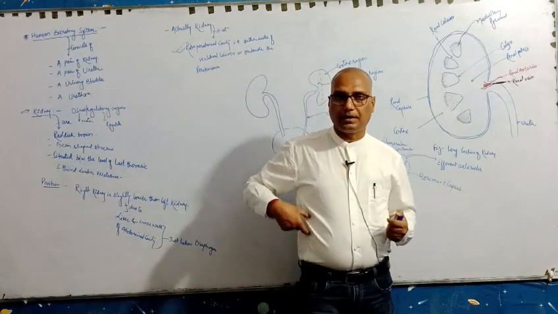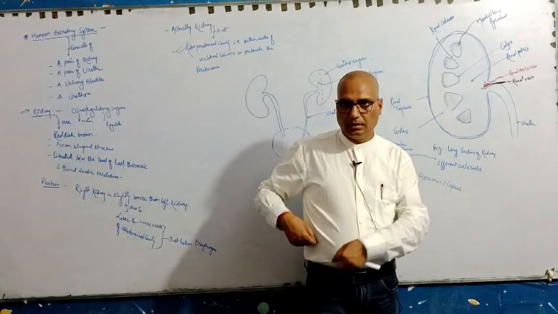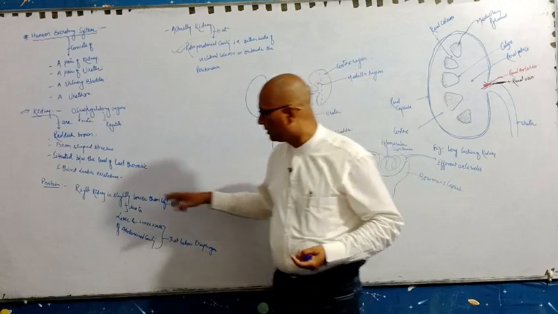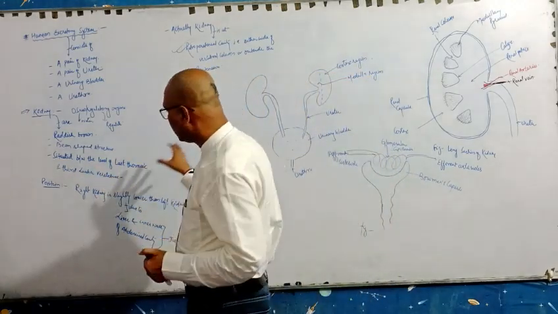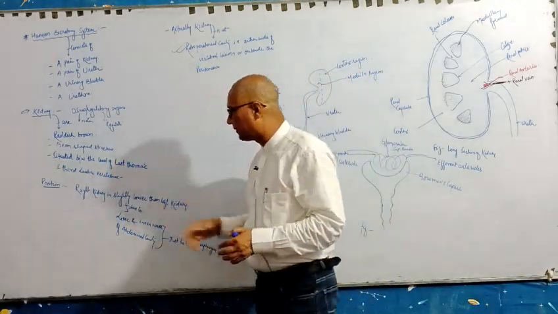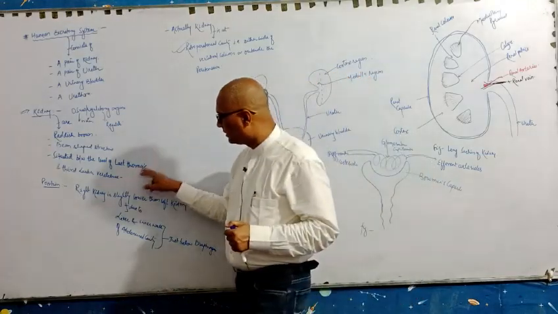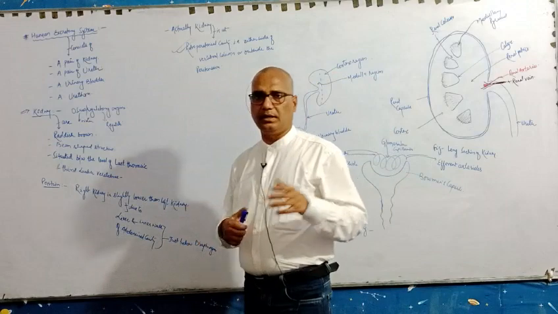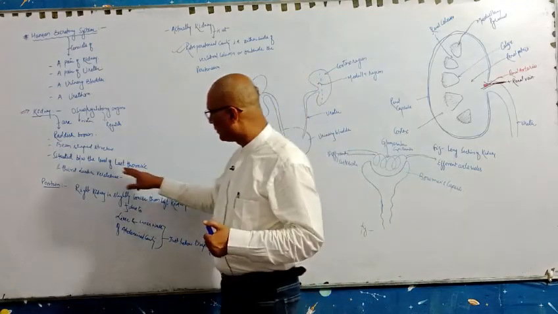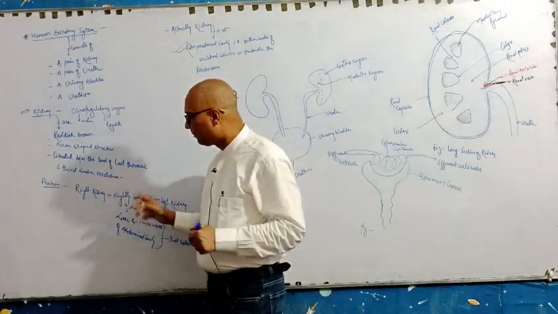This is the lumbar region. So it is situated in the last thoracic and the third lumbar vertebra. You have discussed the thoracic and lumbar vertebrae in the locomotory or skeleton system.